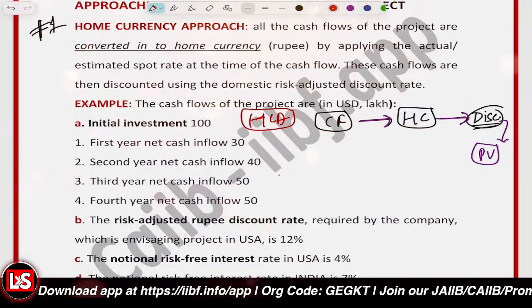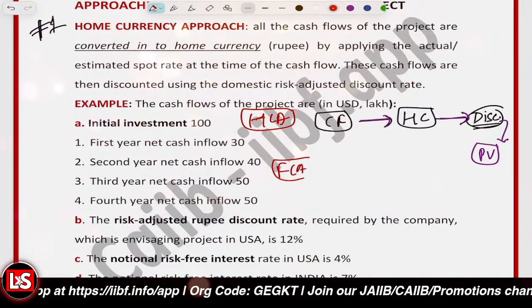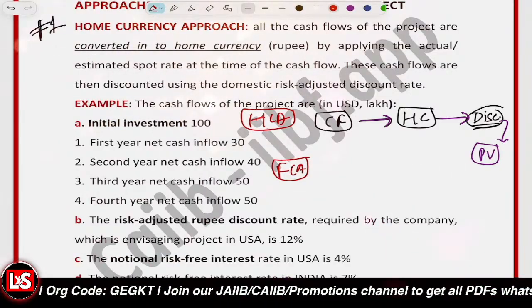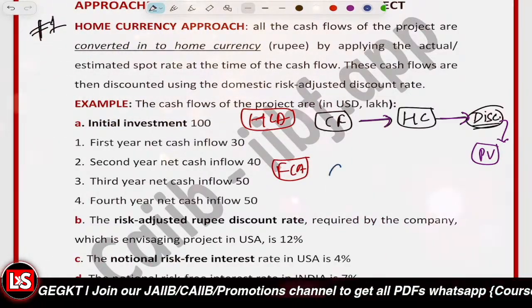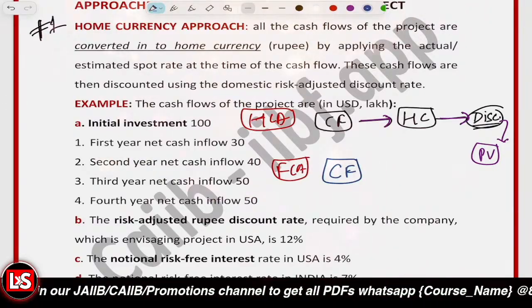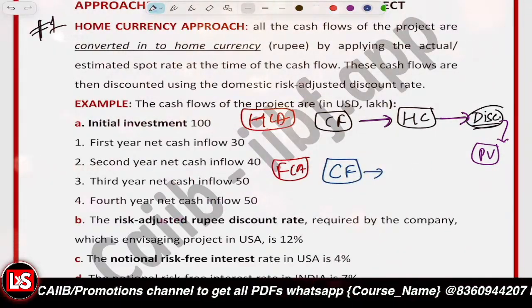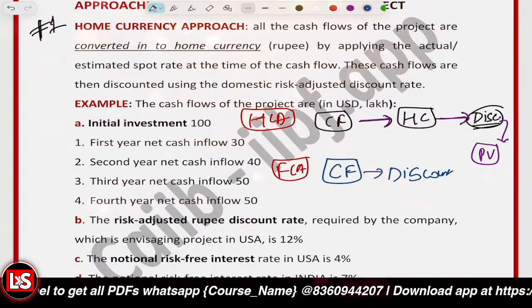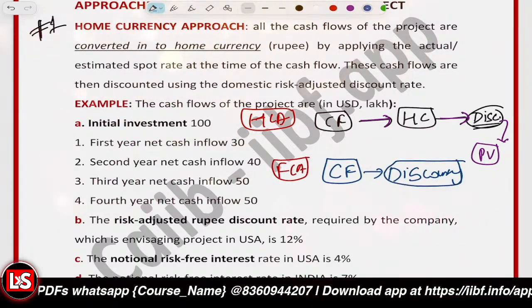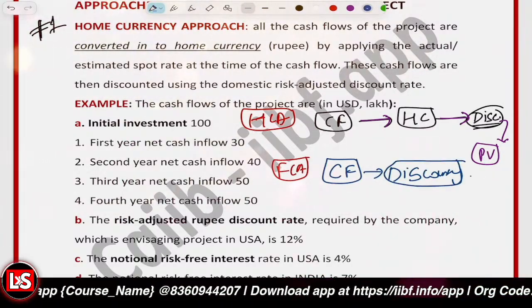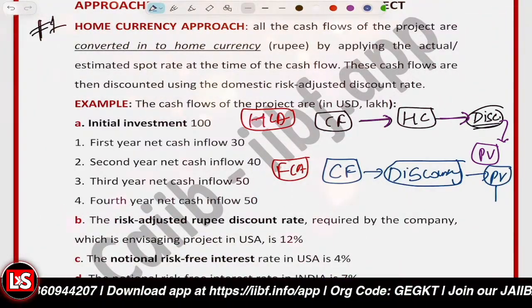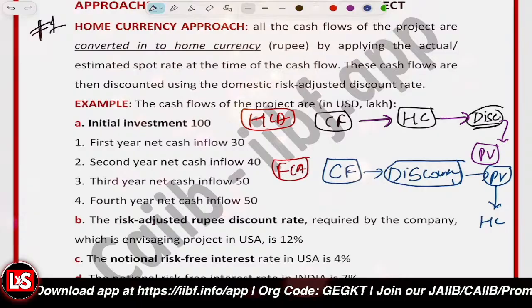And what's there in the case of the FCA, foreign currency approach? In case of the foreign currency approach, the process would be that we estimate the cash flows, and now we keep the cash flows in foreign currency only. And then we simply discount it in the foreign currency. Discounting will be done, right? No conversion to home currency, first of all. And we calculate the present value, and then we convert into the home currency.